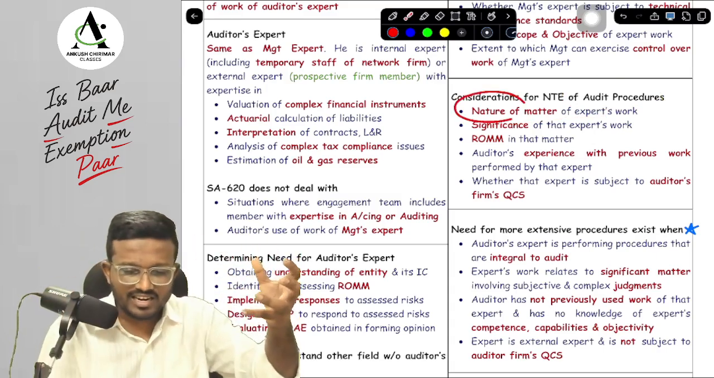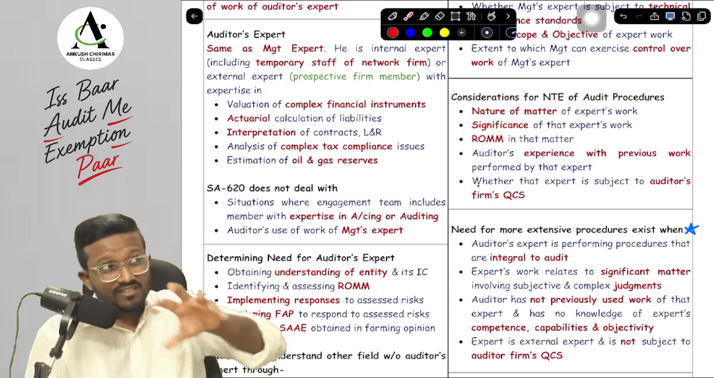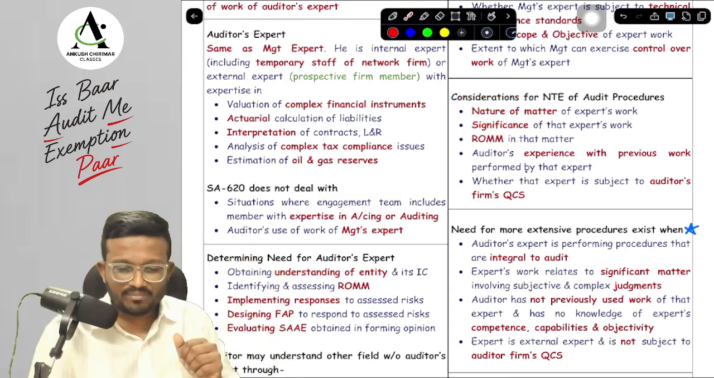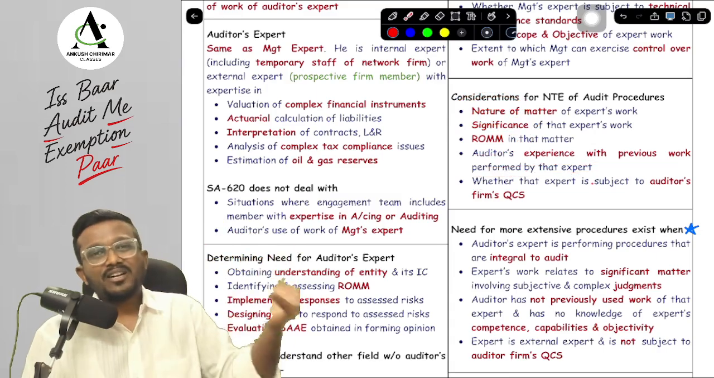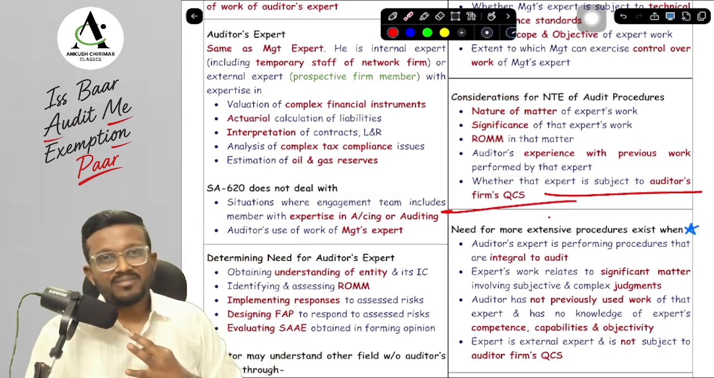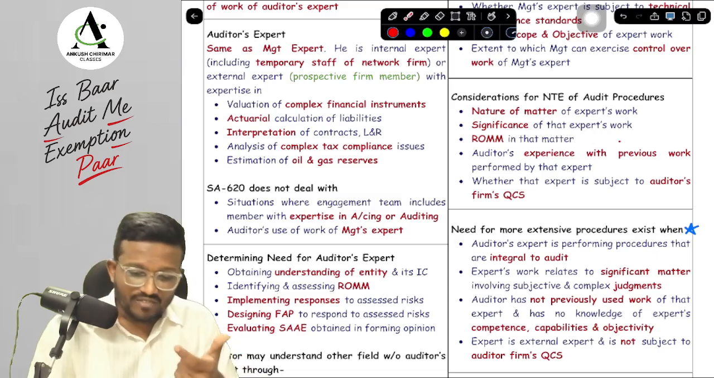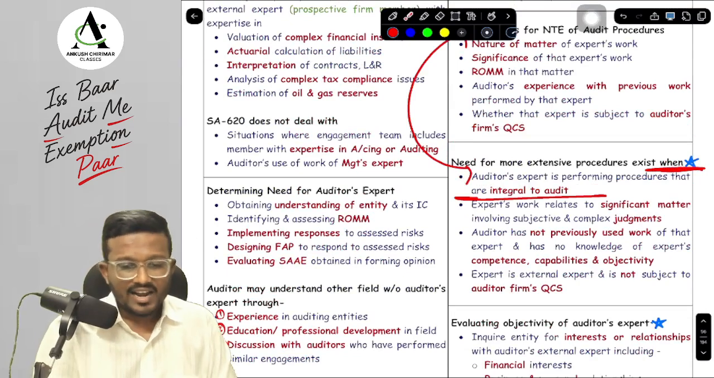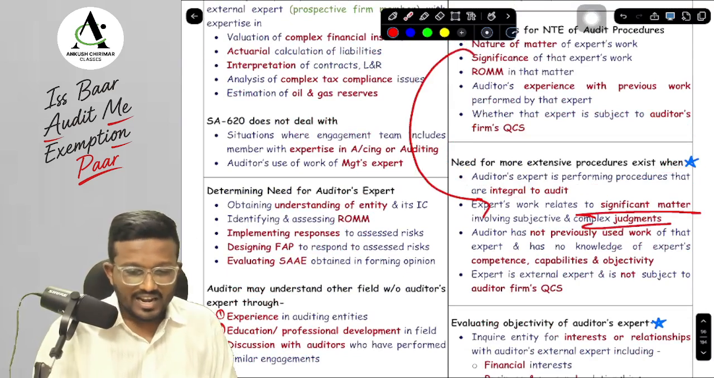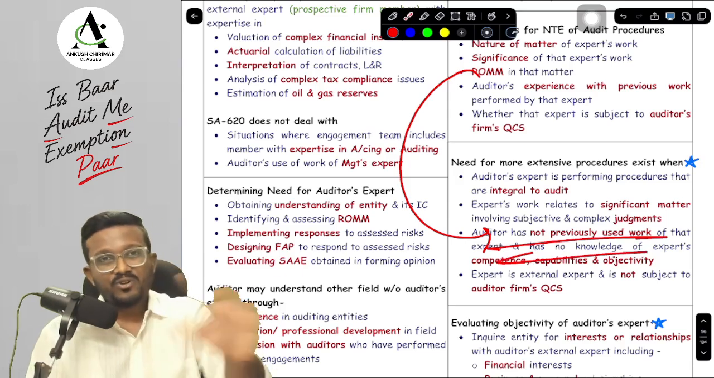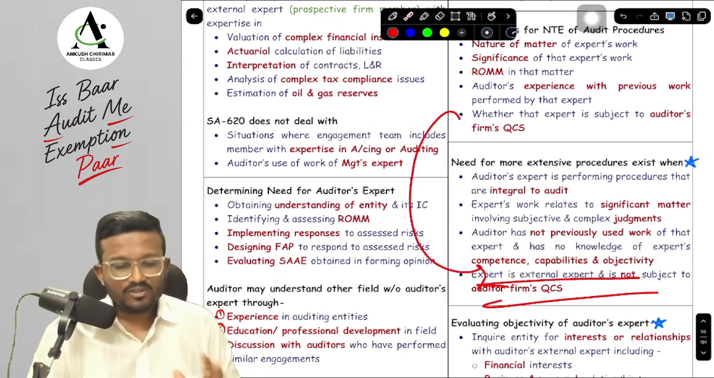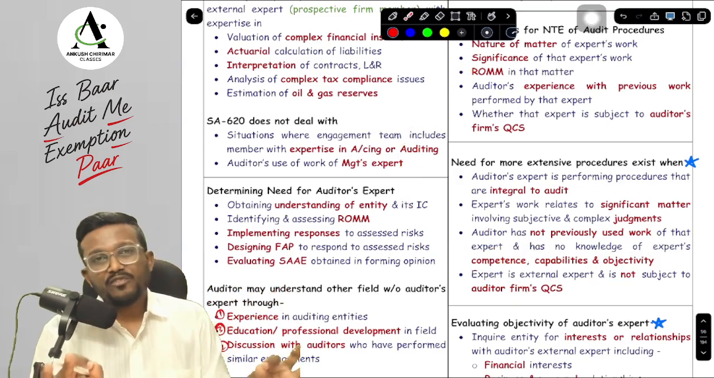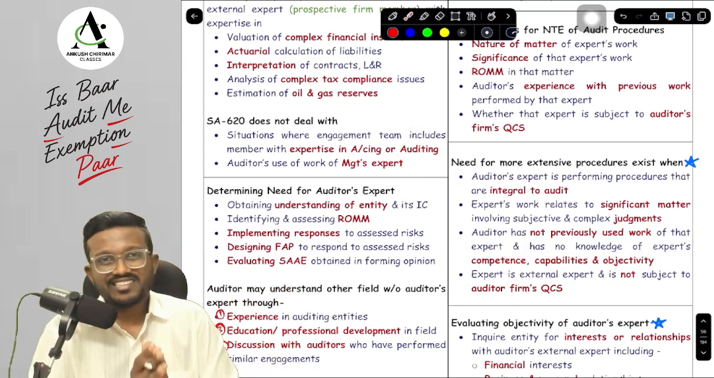In terms of the matter, we will see the nature, significance, and extent of the matter. We will see whether we have any previous experience with the work of that particular expert and whether that expert is part of our own firm's quality control system. Now, when do we have to perform more extensive procedures, sir? This is important. In terms of nature, it is an integral part. In terms of significance, there are significant judgments. In terms of experience, we do not have any experience and we do not know about the CC. In terms of the firm's quality control system, he is an external expert and not part of our firm's quality control system. Then we will have to perform extensive procedures.